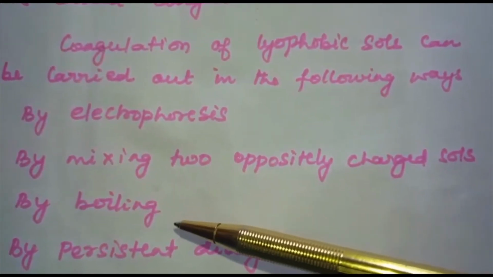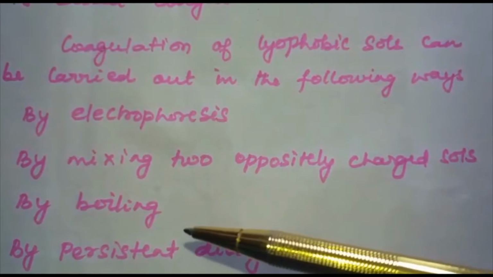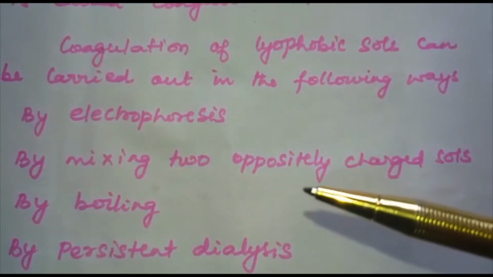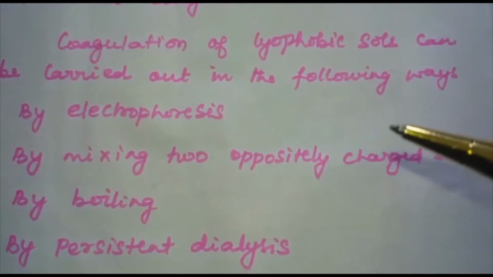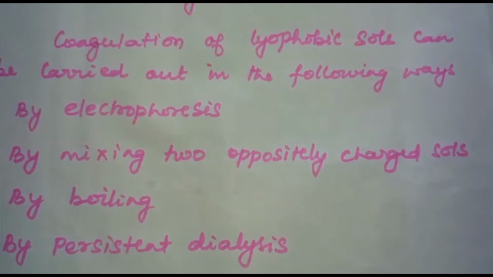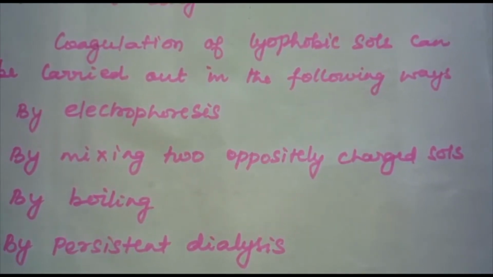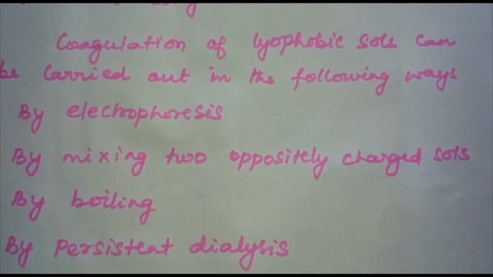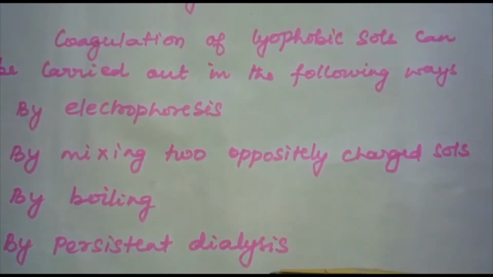Next one is by boiling. How does boiling bring about coagulation? When a sol is boiled, the adsorbed layer is disturbed due to increased collisions with the molecules of the dispersion medium. This reduces the charge on the particles and ultimately leads to settling down in the form of a precipitate.